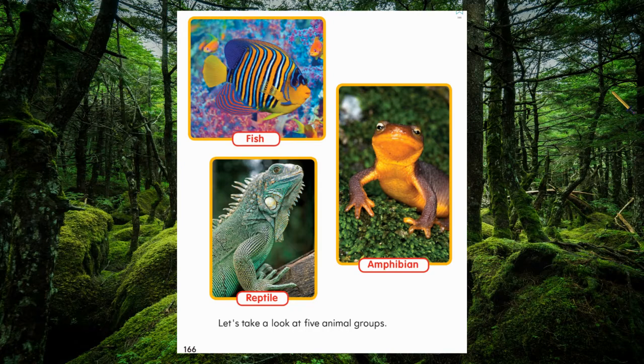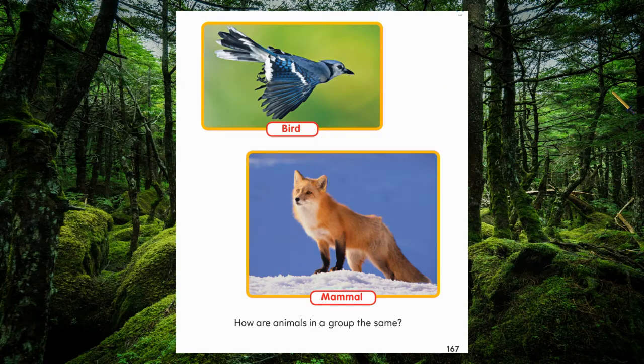Fish, amphibian, reptile. Let's take a look at the 5 animal groups. Bird, mammal. How are animals in a group the same?